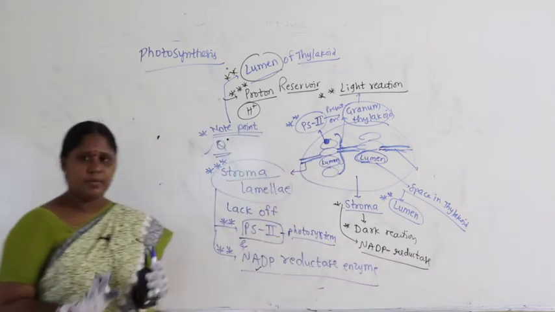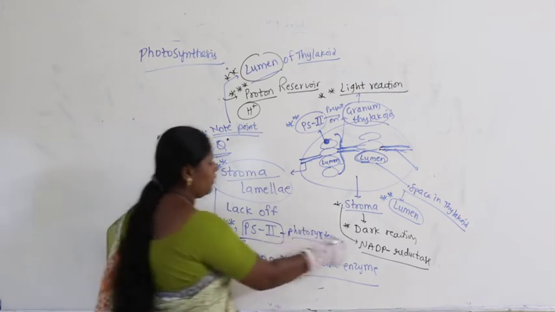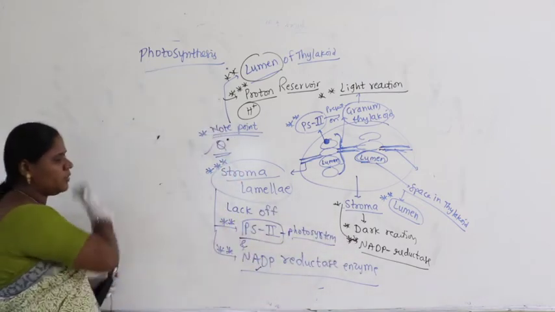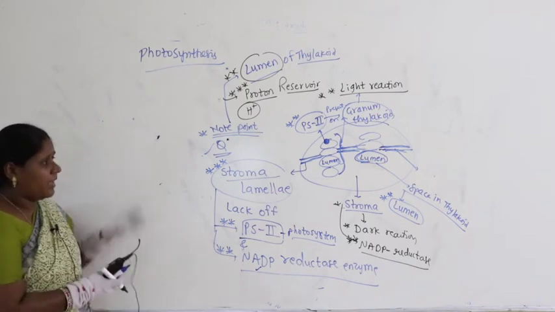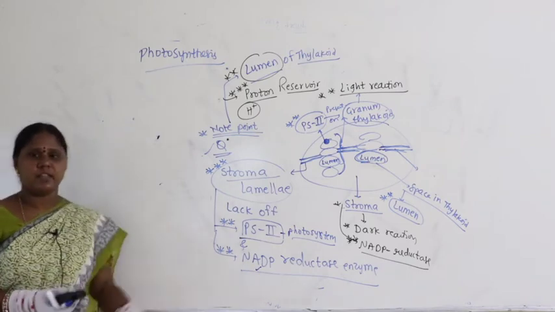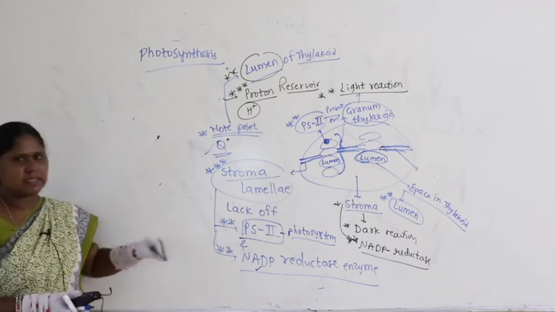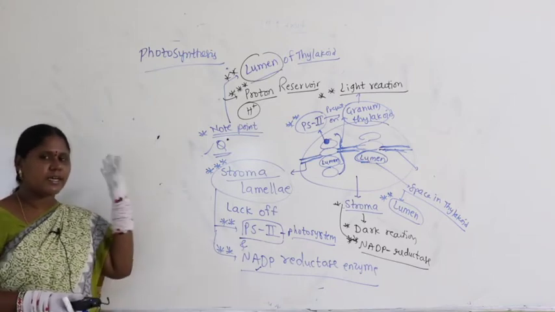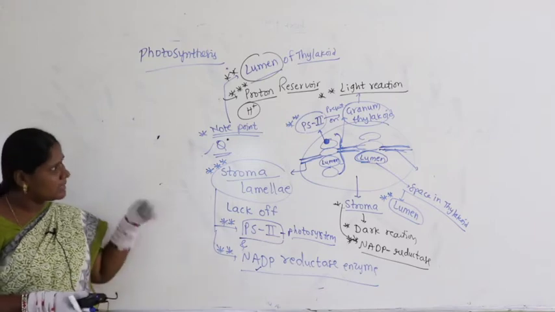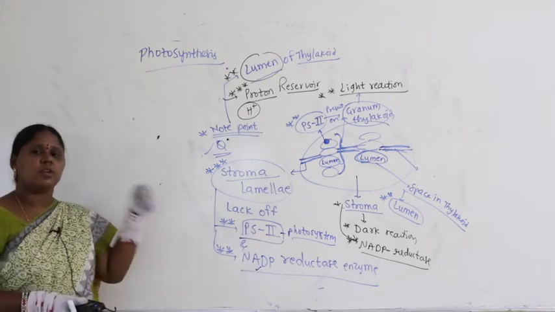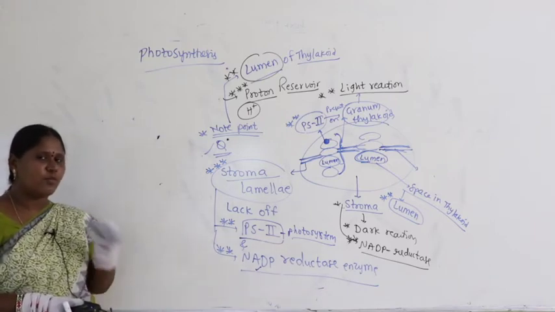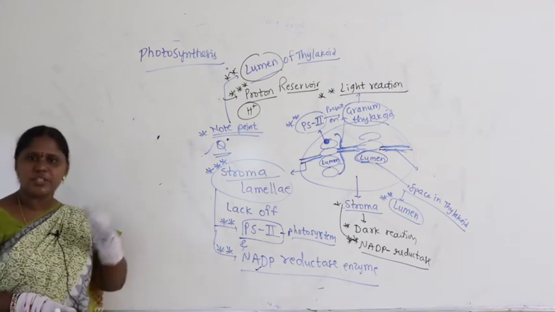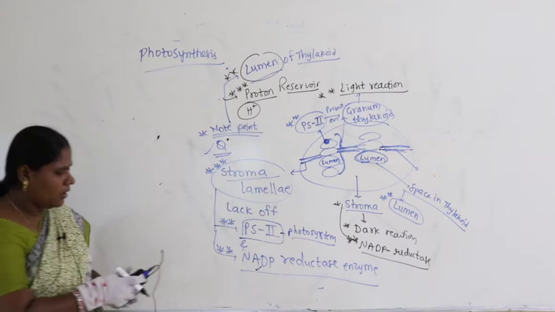Very important points. Of course, we go with concept after concept, but where they are located, people will forget. These are the basics of what we are going to discuss in the concept. Where they are present may not strike your mind directly even after understanding the concept. So try to remember the basic things: what we are talking about and where they are present, definitely in the chloroplast, but in which region. I will tell you again.